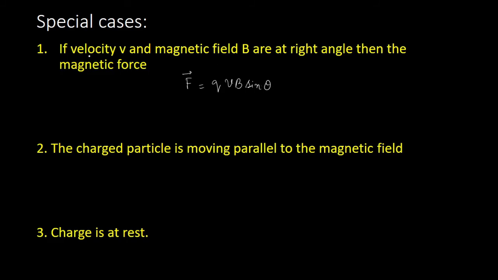Now the statement is saying that velocity and the magnetic field are at right angle. That means in this particular case, theta is equal to 90 degrees. So if I substitute sine 90, it will become 1. So the magnetic force will become QVB. So this is the maximum force that a particle can experience when it is in a magnetic field.